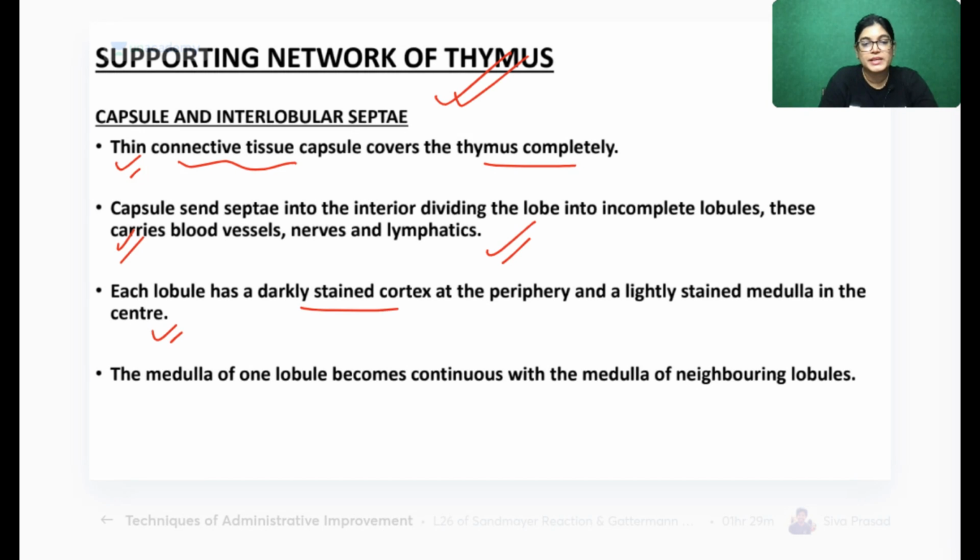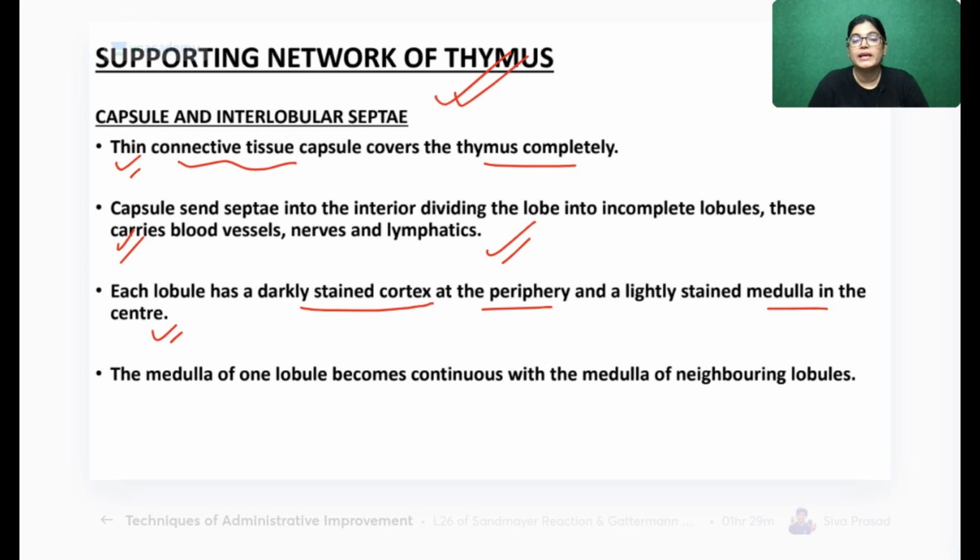Each lobule has a dark-stained cortex at the periphery and a lighter-stained medulla. To differentiate the parts, the cortex lies on the outer aspect and is darker stained than the lighter-stained medulla.